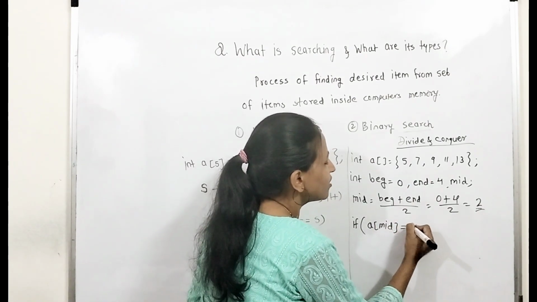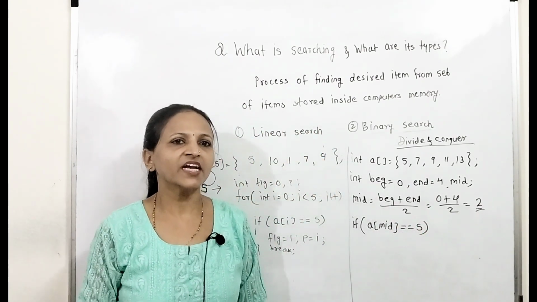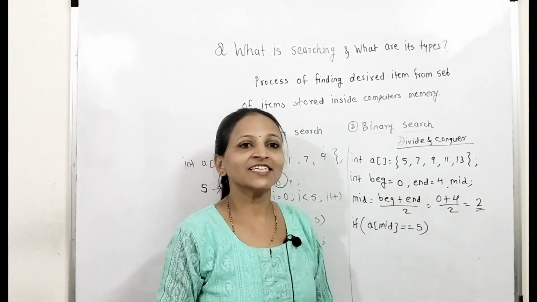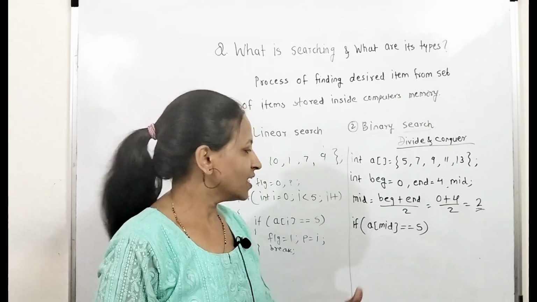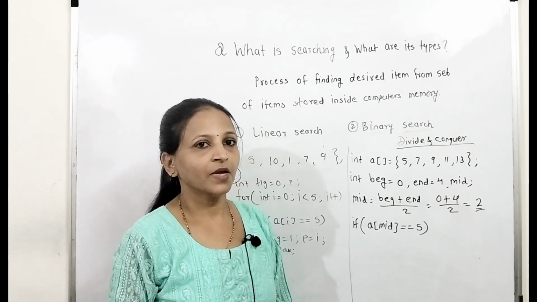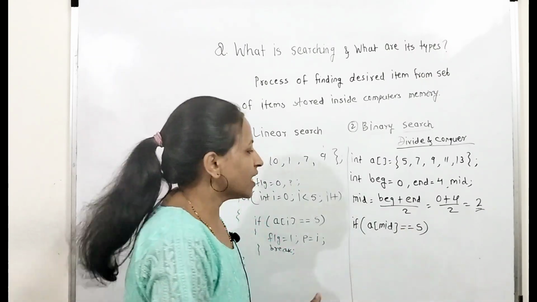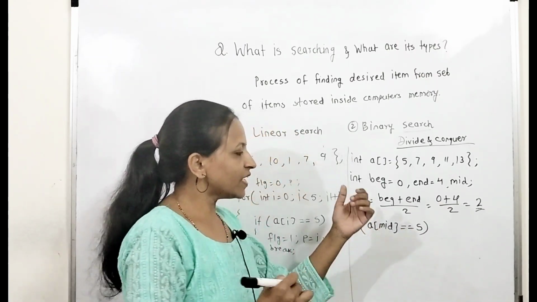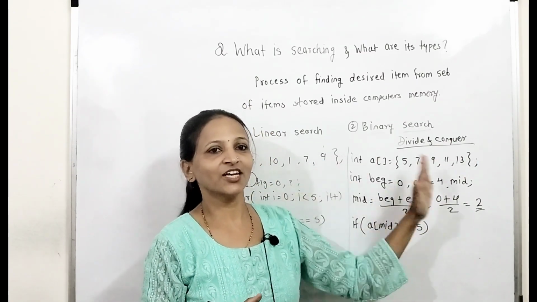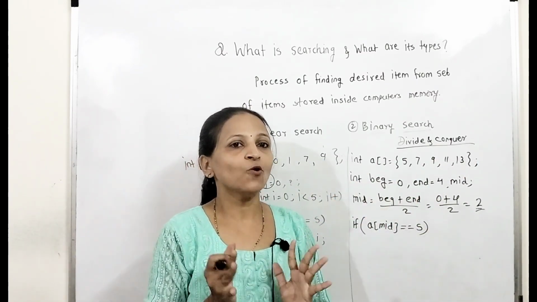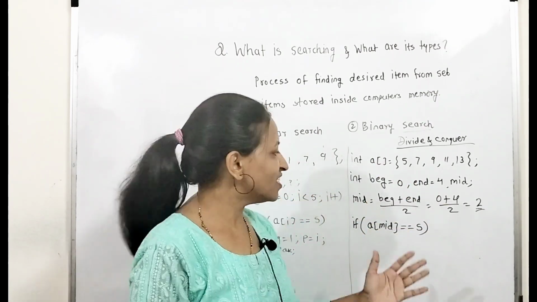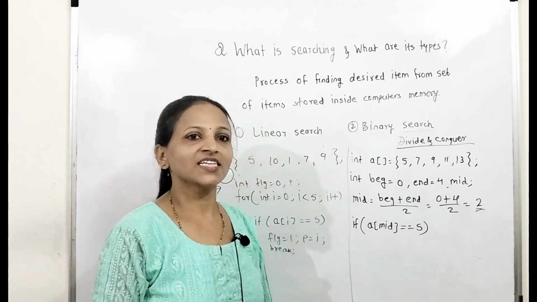We will compare that with the search element. The search element may be anything, you have to accept it from the user. If it is matching, suppose the user has entered 9 for searching, then we can definitely say that the element is found. Here we will stop. If it is not matching, then we have to compare the middle element with the search element, and on the basis of that we divide this array into two parts, and only consider either the left part or the right part for the next iteration.